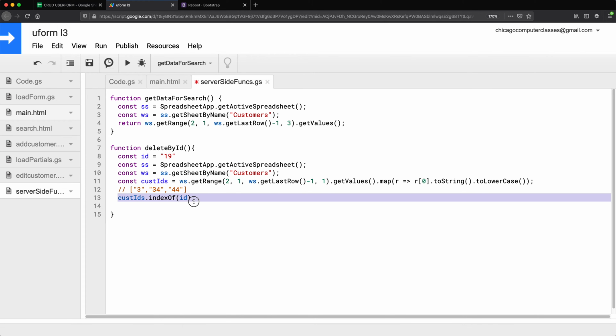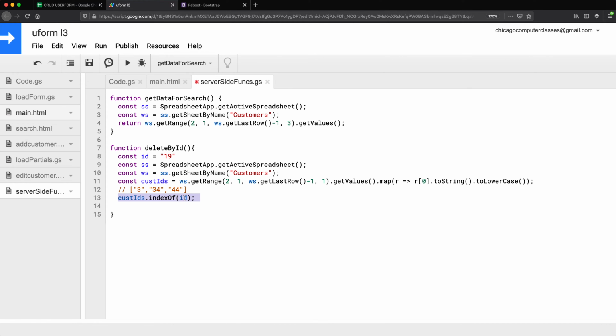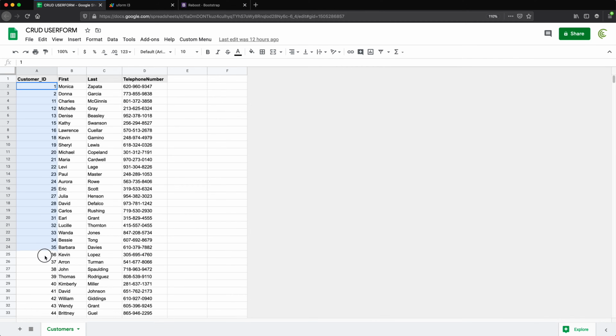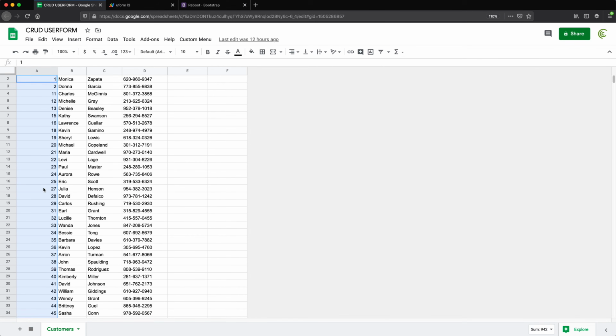What this is going to give us is the position in the array. For example, if it was the first one, it's going to be searching here because this is the range we're pulling, starting from the second row. If it found it as the first one, it would give us 0. So it starts the first one 0, 1, 2, 3, 4, 5, 6, 7. For example, if we search for ID 12, we're going to do 0, 1, 2, 3.